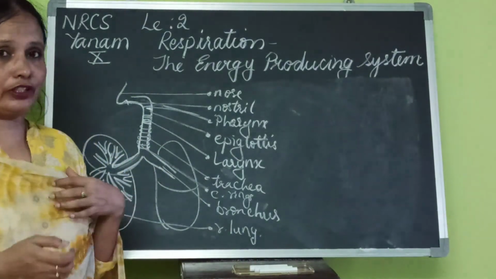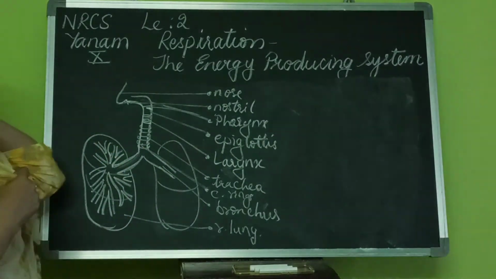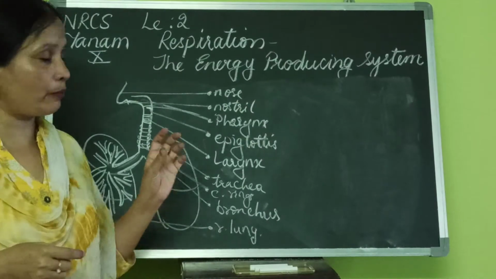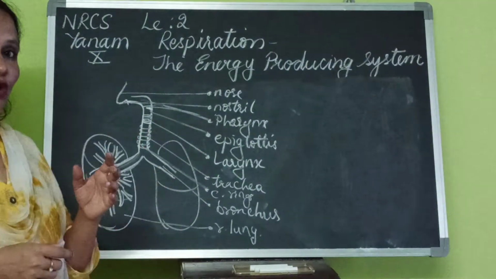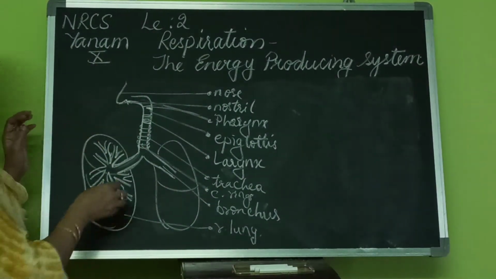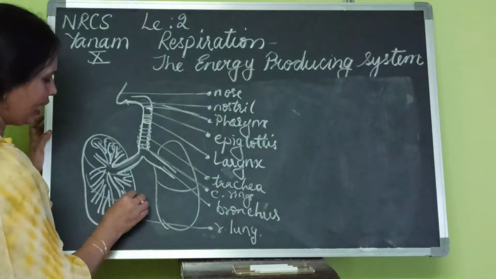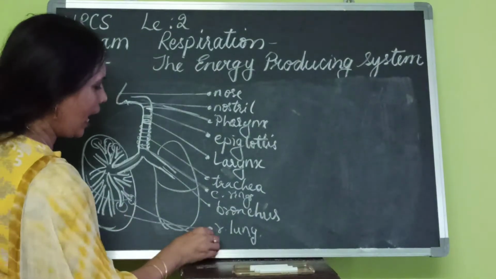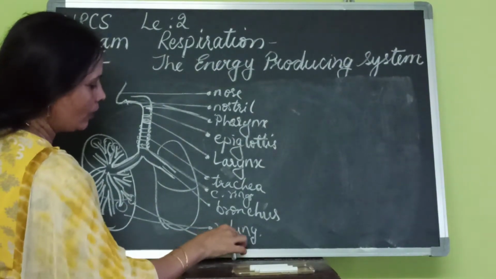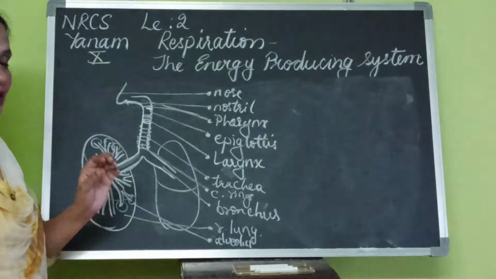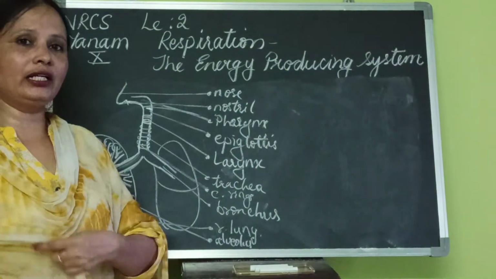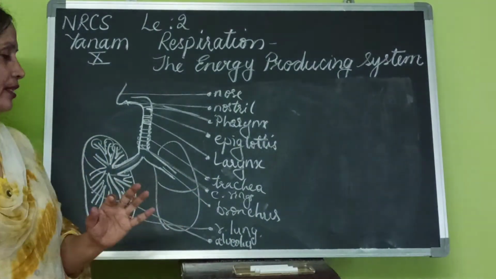If you observe carefully, every lung has millions of bronchioles. The bronchus is divided into millions of bronchioles, and every bronchiole ends in a bubble-like thing. We call that an alveolus. Single is alveolus, and many we call alveoli.